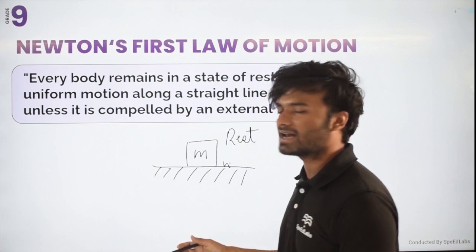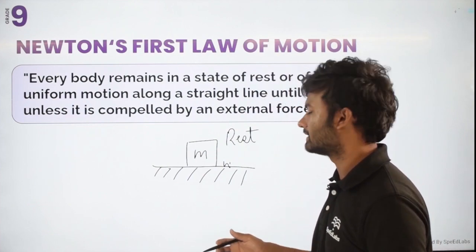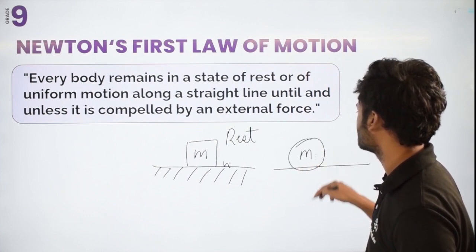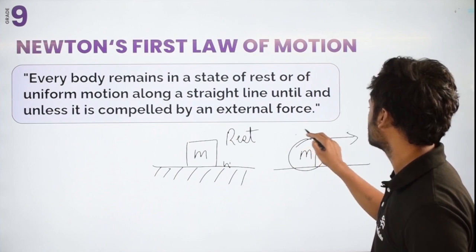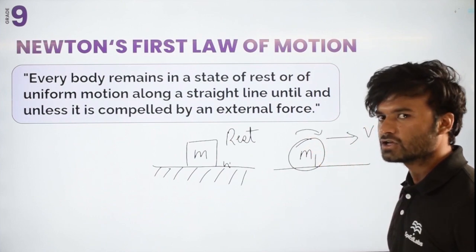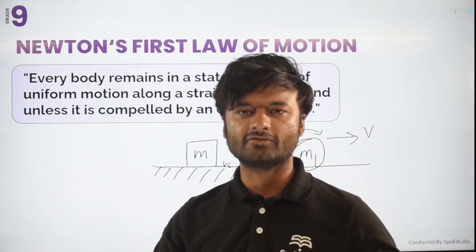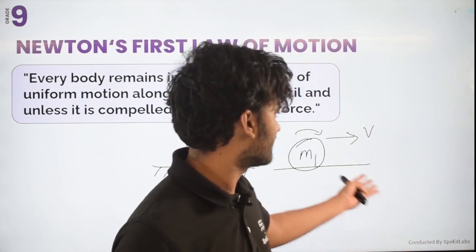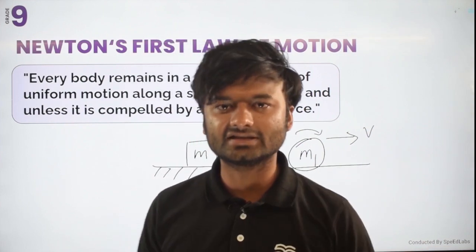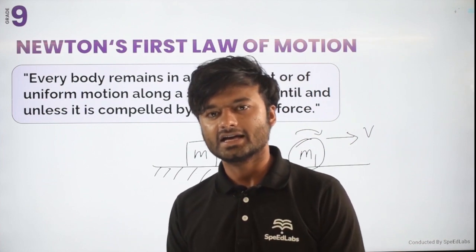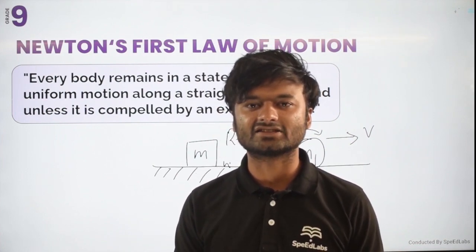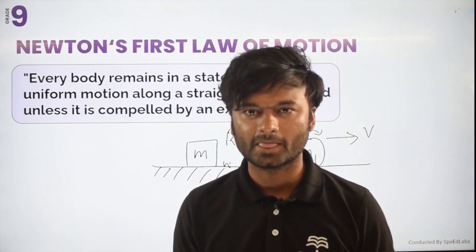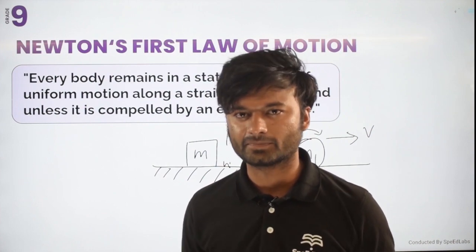Similarly, let's take another example. Consider this ball, and this ball has a mass m1, and let's say this ball is moving with some velocity v. It will always move with this velocity v until and unless we apply some external force to stop it. So this is the natural state of the body, and this is basically Newton's first law. Every body in this universe will remain in the state of rest or in motion until and unless you apply an external force. This is the law of inertia, a very simple law.